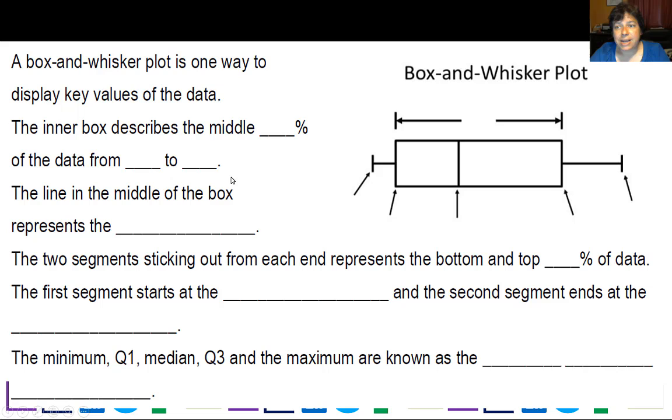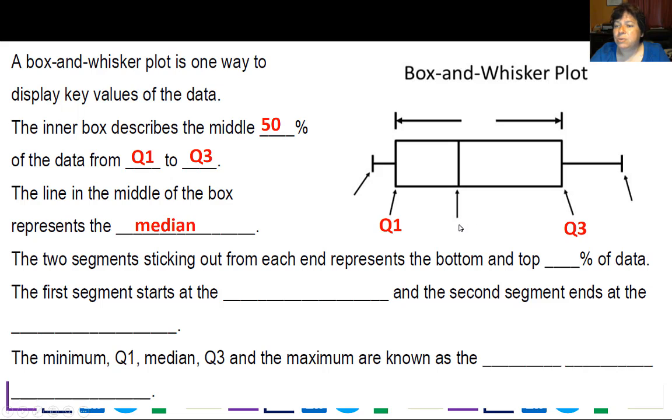Now, we can take all this data and we can display it in what's called a box and whisker plot. Sometimes these are just called box plots. The inner box represents the middle. What do you think? It's the middle 50%, with Q1 to Q3. So from quartile 1 to quartile 3. Not before quartile 1, but between quartile 1 and quartile 3. That line right there, so that's Q1 and that's Q3. So those numbers would go there on the box plot.